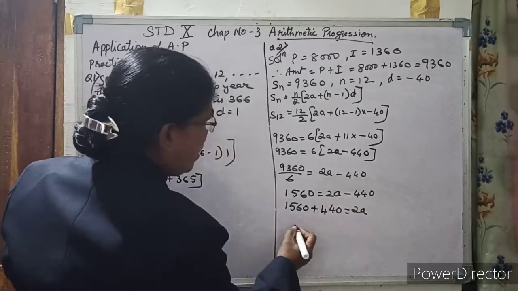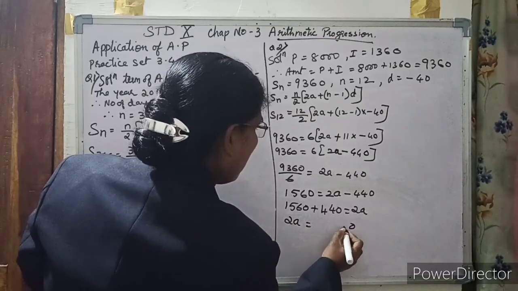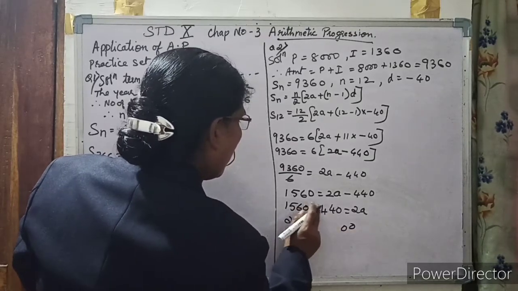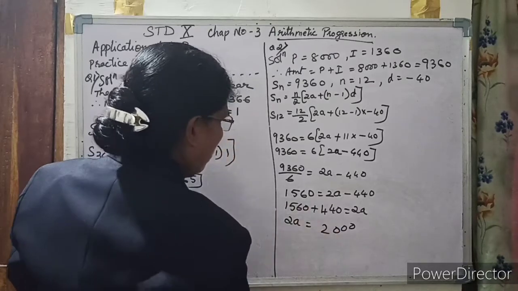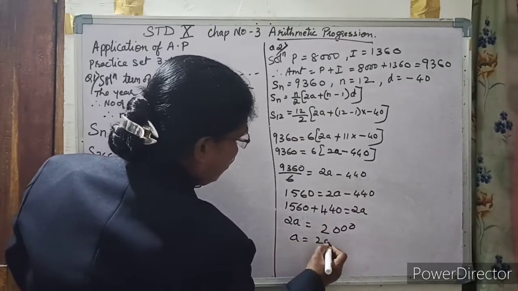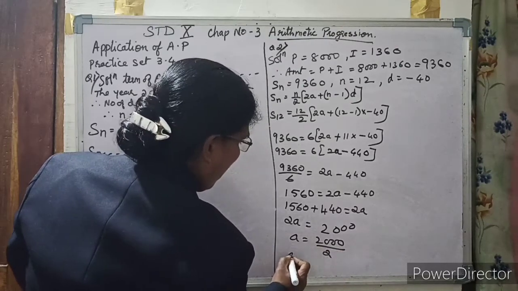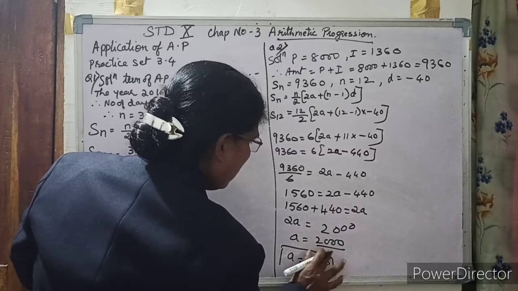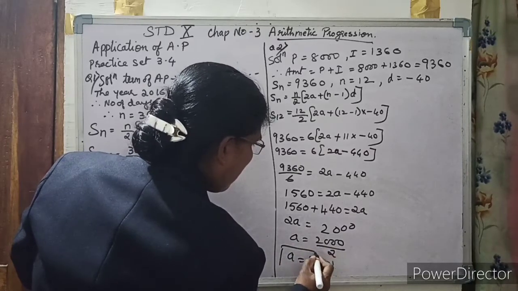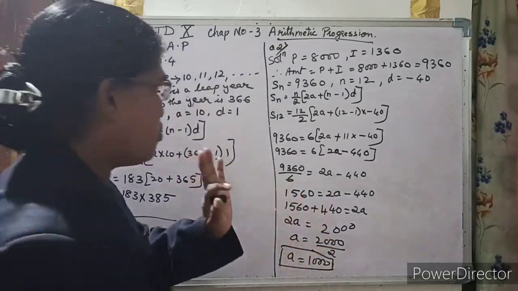When I add this, 2a will be equal to 2000. So a is equal to 2000 divided by 2. So a is equal to 1000. Therefore we got the first term, a value, equal to 1000.